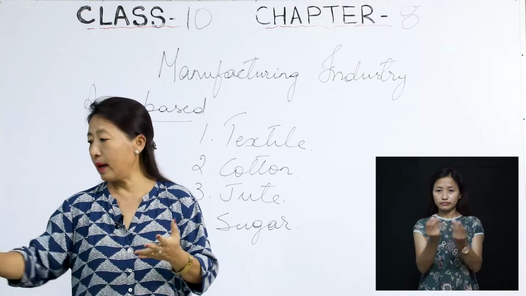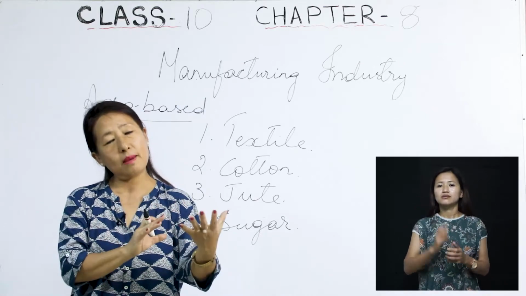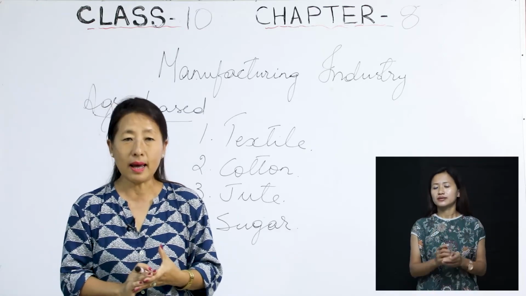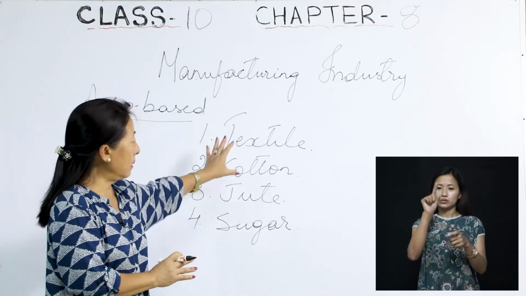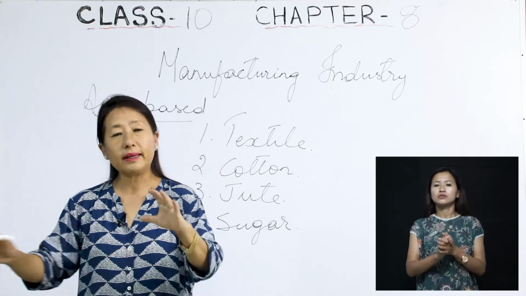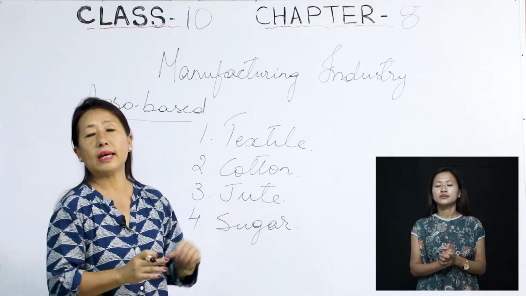Then as I've said, coming to the cotton industry, that is also the same as the textile because both of them are to do with garments. And as I've said, their raw material is based on agriculture. Then coming to the third one, that is the jute industry.